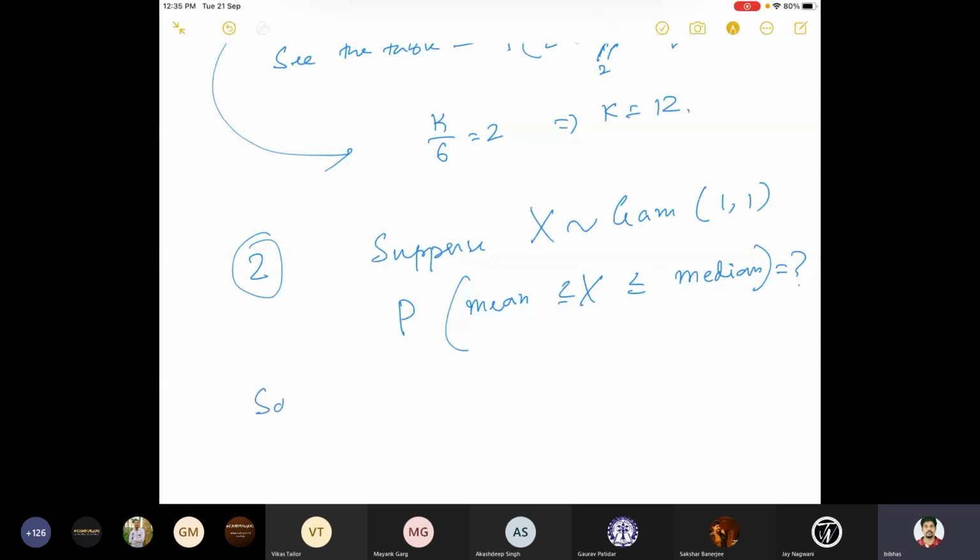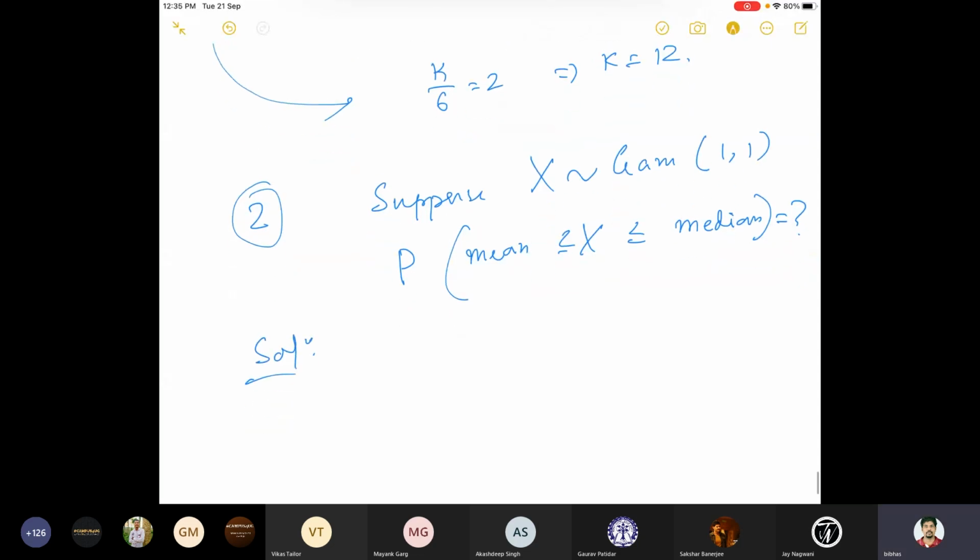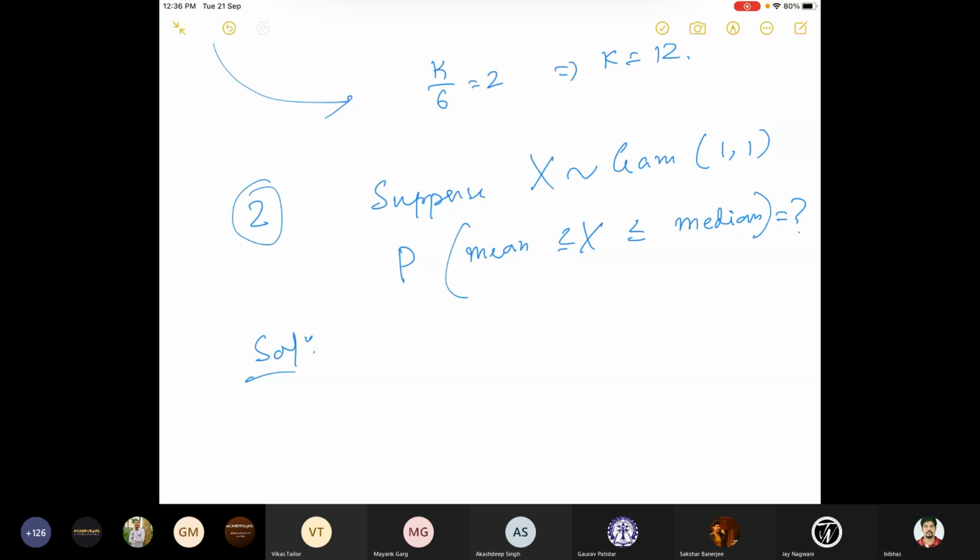The question is very clear that x is a random variable which follows gamma. I want to find the probability of a less than equal to x less than equal to b, where a is the mean of x, so I have to first find the mean of x, and b is the median of x, and x follows gamma 1, 1. So what is f of x here? Can anybody tell me what is the PDF corresponding to gamma 1, 1? This could be a potential problem for your exam.